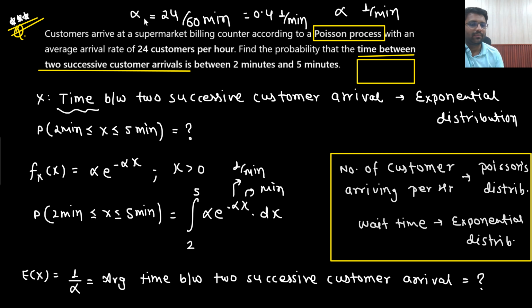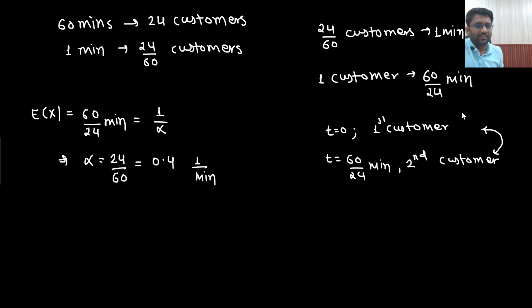0.4 multiplied with 1 by minute. Is that clear to you? Otherwise you can think you have written the random variable, then you find out the average time between two successive customer arrivals. It is given that 24 customers are arriving per hour, that means 24 customers in 60 minutes. That means one customer would arrive in 60 by 24 minutes, so between two successive customers the time would be 60 by 24 minutes. That means the expectation is 60 by 24, which equals 1 by alpha. So the value of alpha comes out to be 0.4.